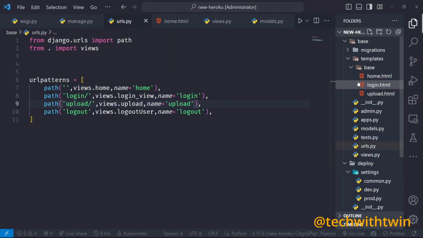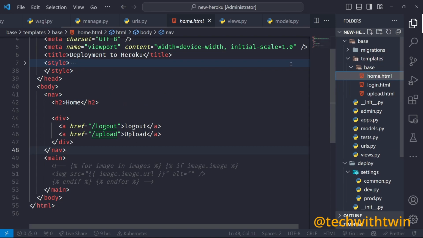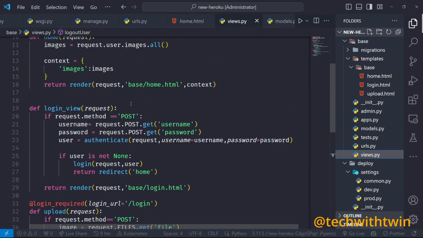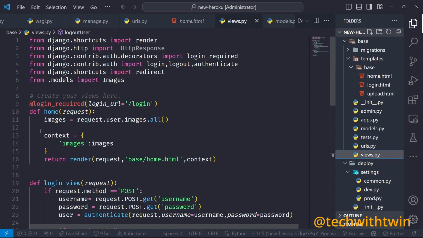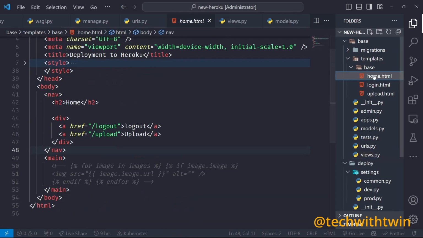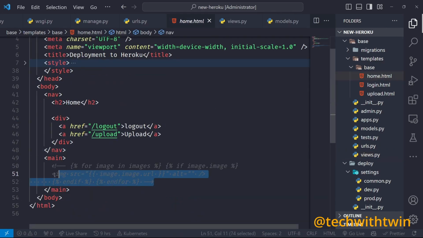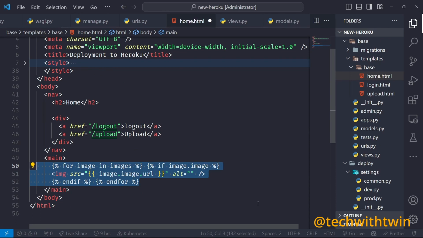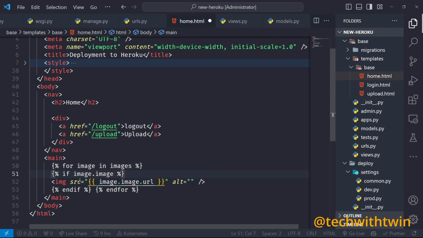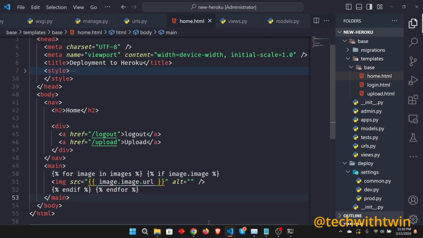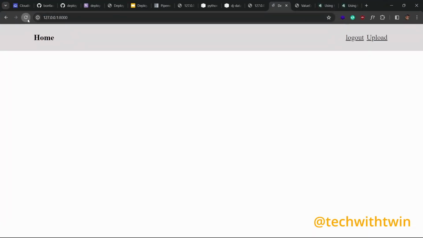So we can go back to our home HTML. And then since we are passing in the images, I hope you saw, this is the home route. We are passing in a context with images, and the images are all the images of that specific user. So if you go to the home route, we need to loop over those images, and we have a markup here to do that. So you can see for image in images, if image dot image, so if you have an image, then show that image. So if we save this and go back, we should see an image.